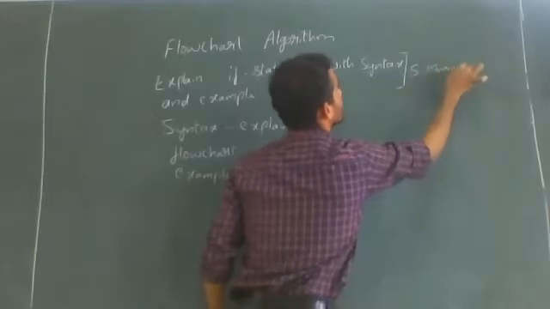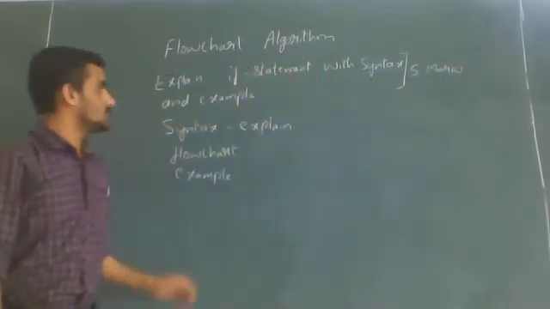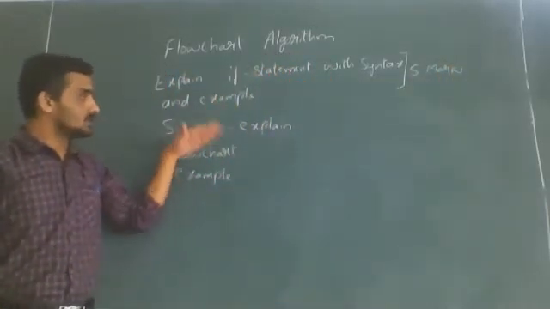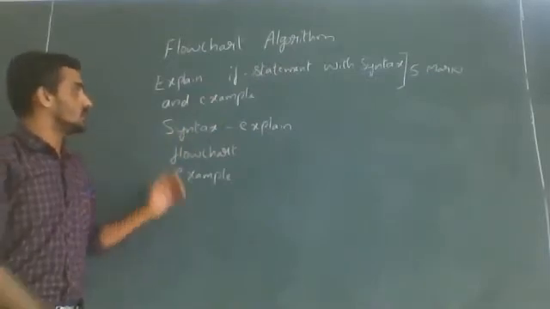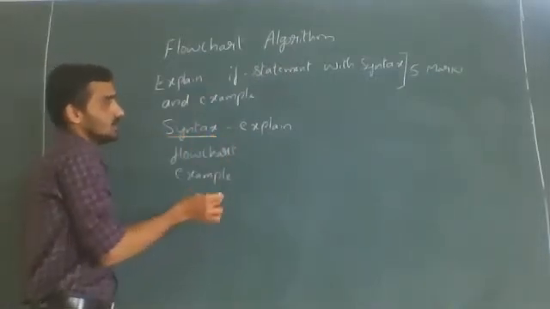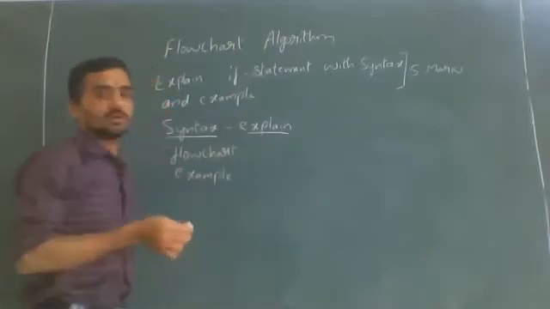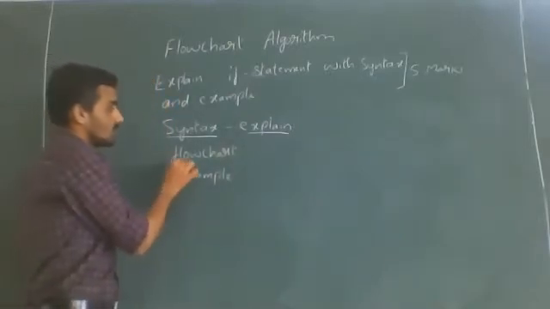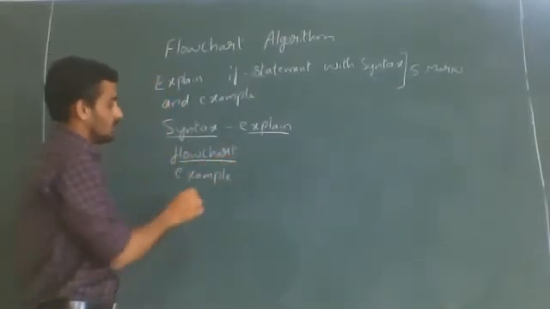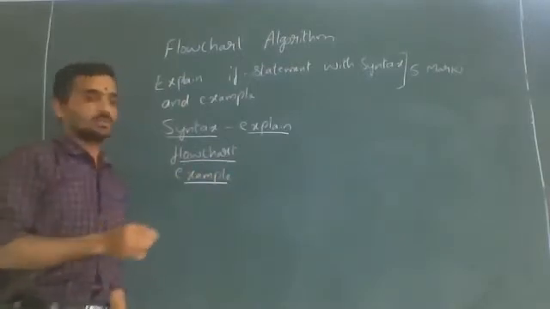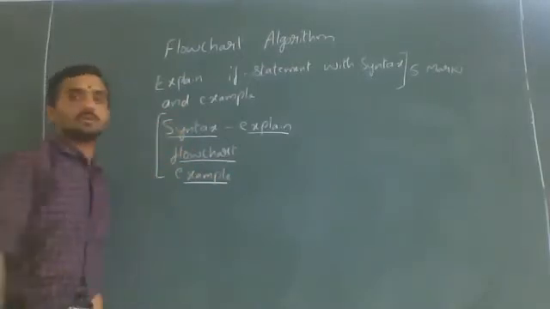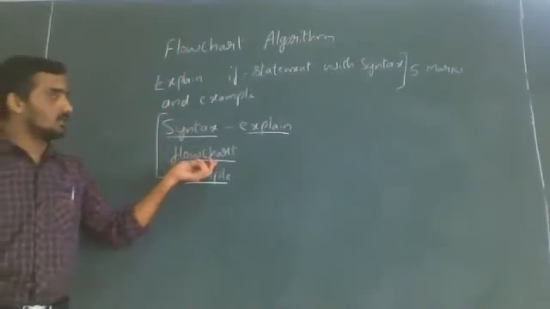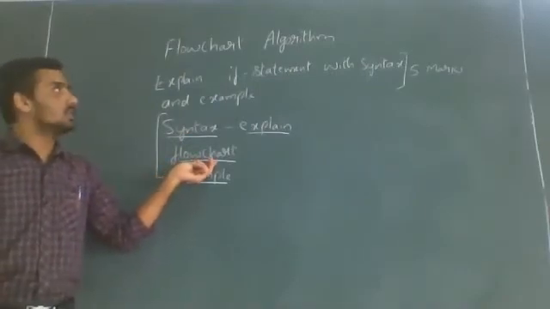In the control statements chapter, for every concept, this is the format. You write the syntax, then explain that syntax, how it works. Then write the general form of the flowchart, then go for an example. In this way we can answer the question. Here there is a concept called flowchart, so we'll discuss the flowchart.